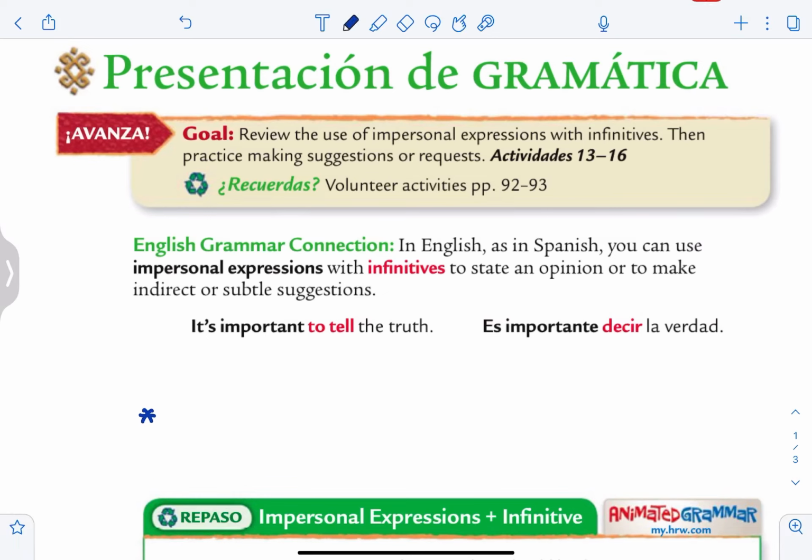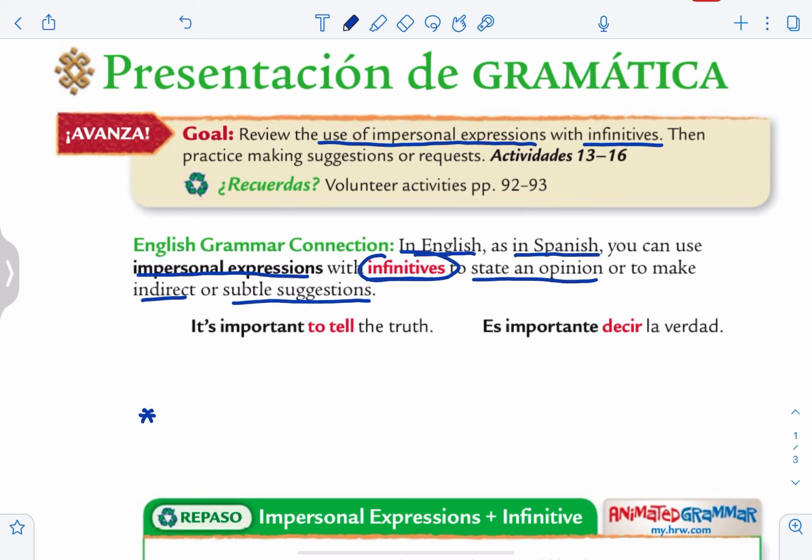Hola, estudiantes. This is a grammar lesson to talk about the use of impersonal expressions with infinitives. In English, as in Spanish, you can use impersonal expressions with infinitives to state an opinion or to make indirect or subtle suggestions. As a reminder, an infinitive is a verb that is not conjugated, so therefore still ends in AR, ER, or IR.